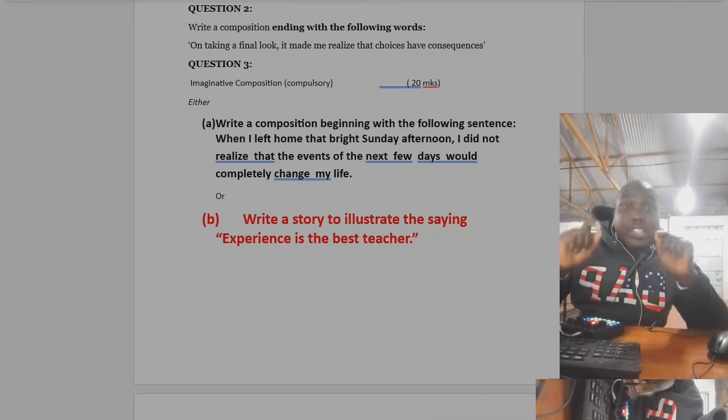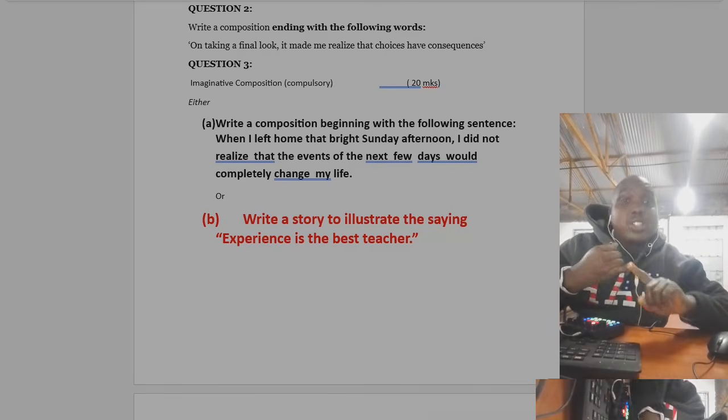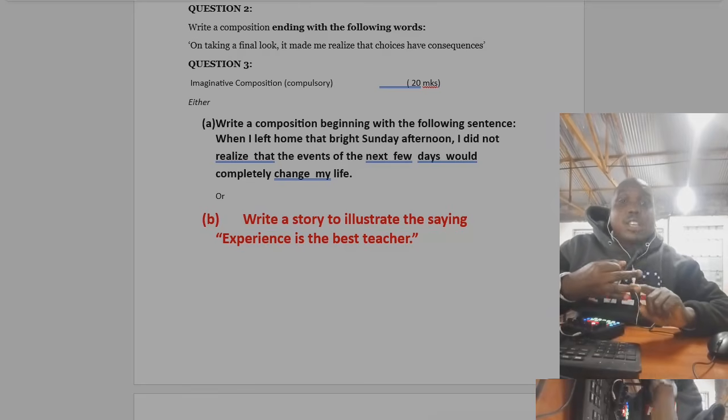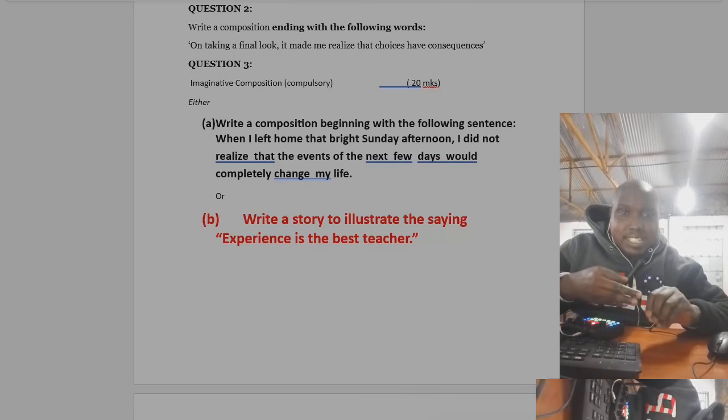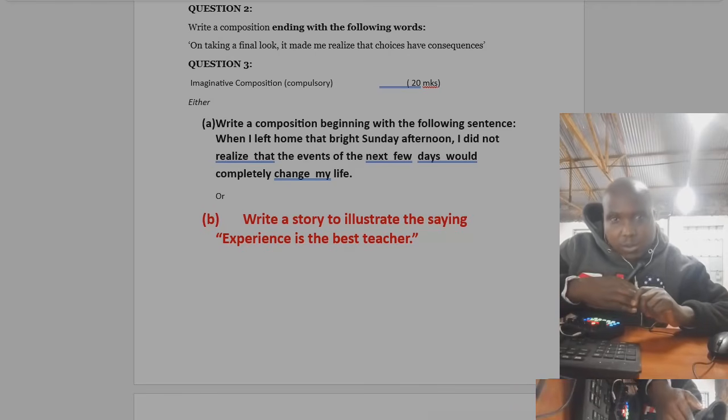Because now this is a story you mastered, it is a story you crammed, it will not have punctuation problem, it will not have grammar problem, the paragraphs will be well structured because it's something you have practiced, one composition you have practiced. It means you are going to get, if it is bad, or worse, you are going to get 15 out of 20. Is that bad marks? No.